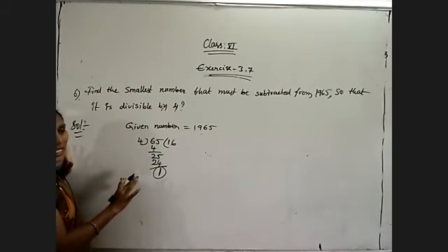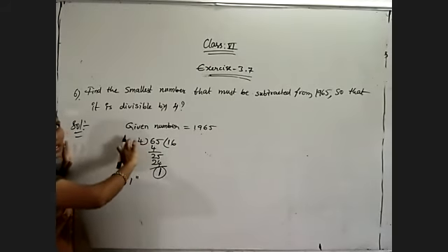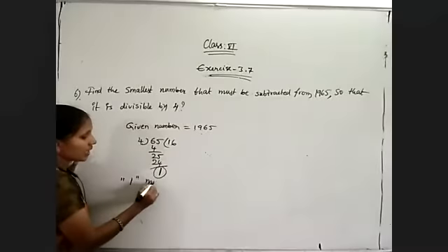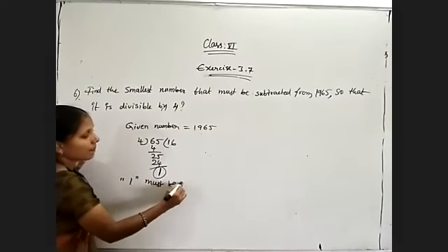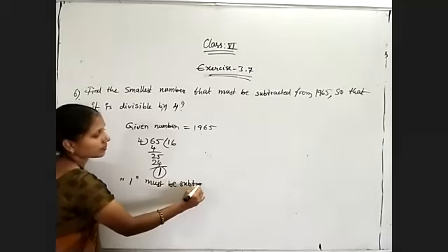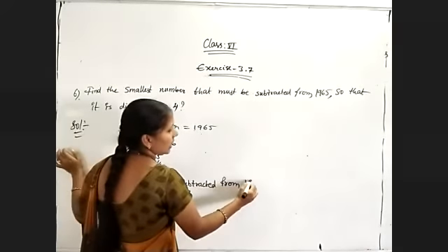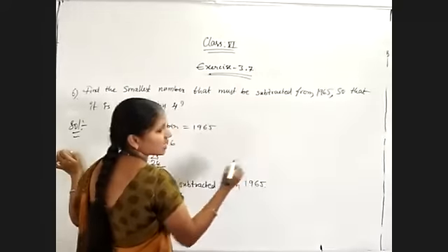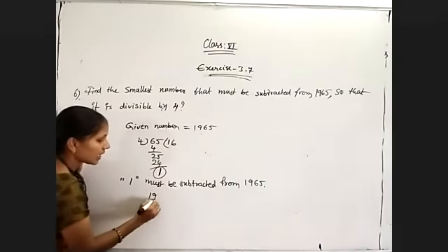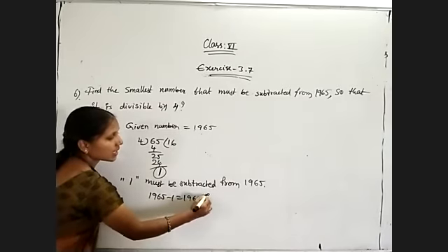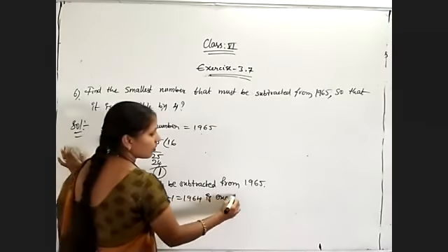If addition is given, find the difference between the divisor and the remainder, and add that number. So 1 must be subtracted from 1965. That is 1965 minus 1 is equal to 1964, which is exactly divisible by 4.